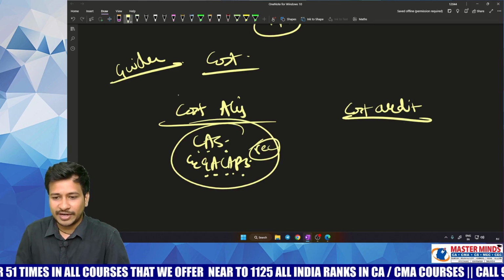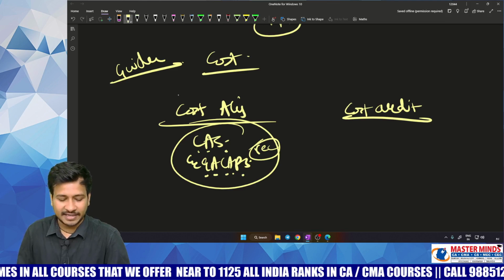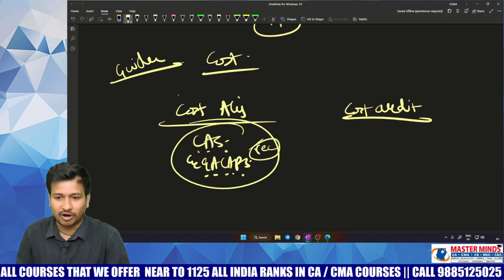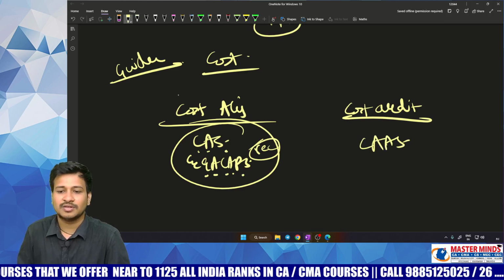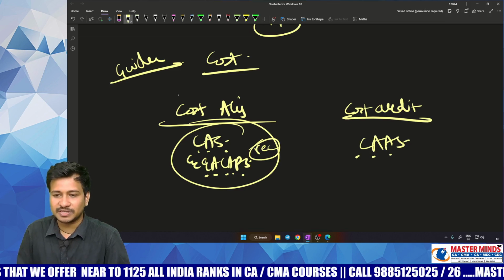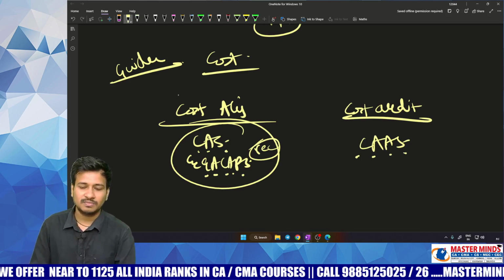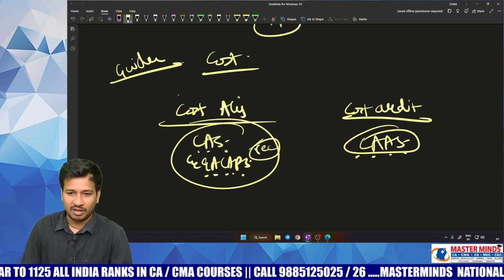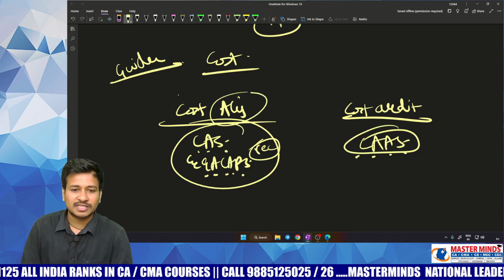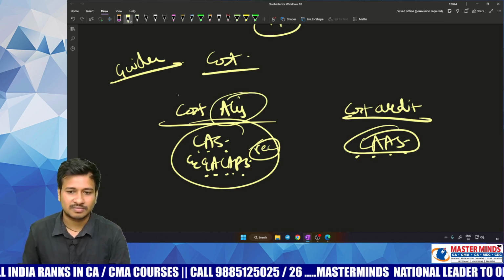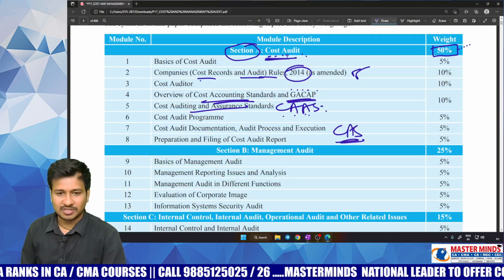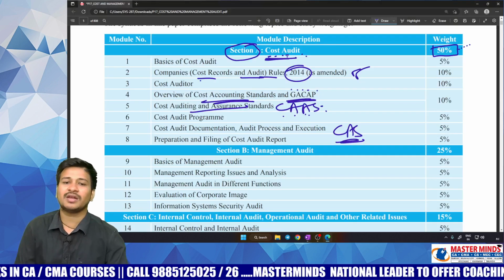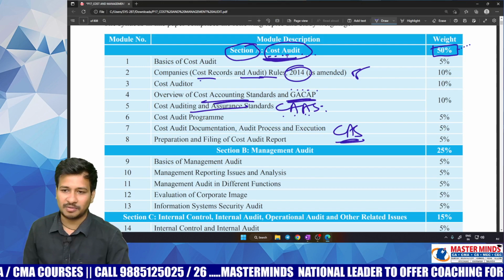Guidelines for cost audit are all replicated in the concept of CAS, cost auditing and assurance standards, wherein these are the guidelines for a cost auditor to verify the cost accounting records. So this is actually the main concept of cost audit.